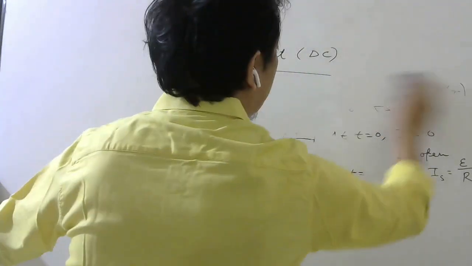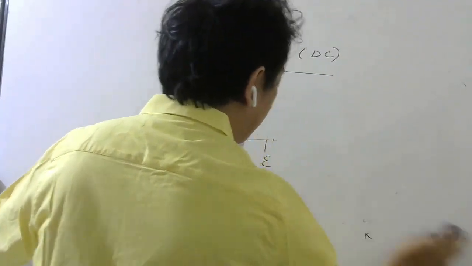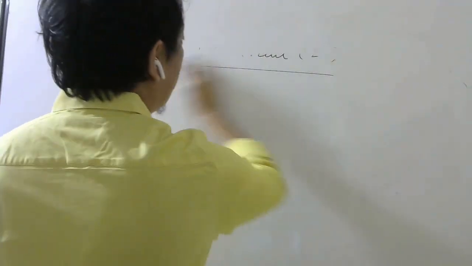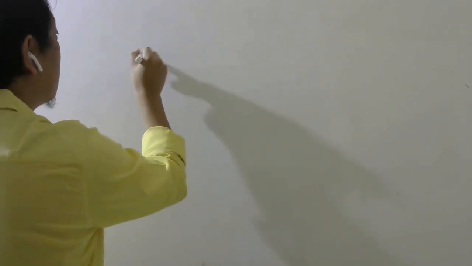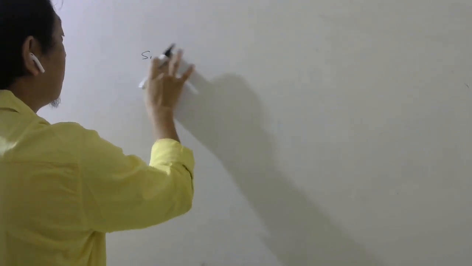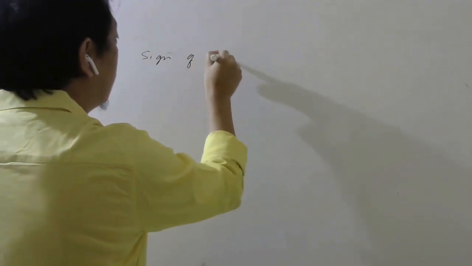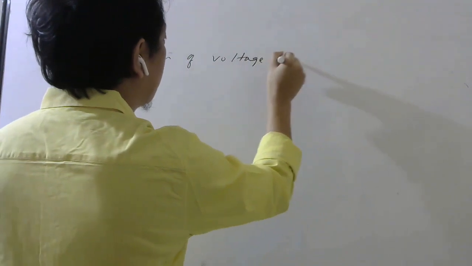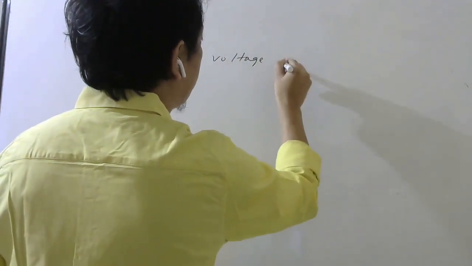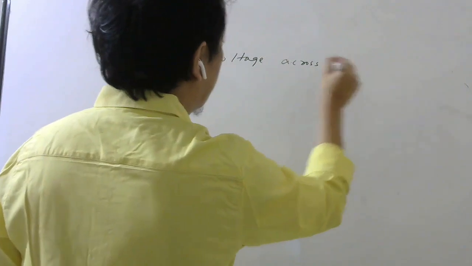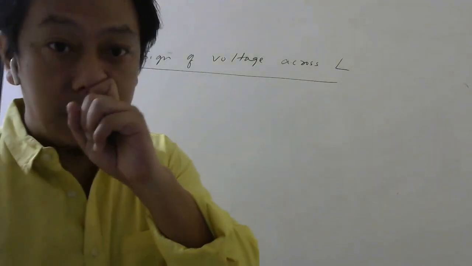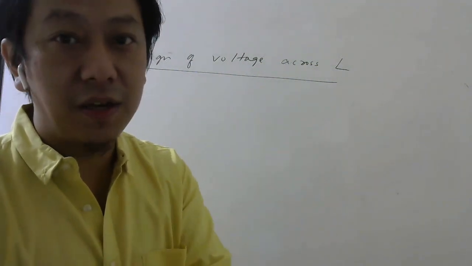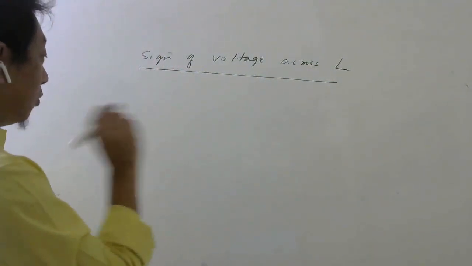Now let me try to tell you how to find which terminal of inductor will be positive when there is a voltage across the inductor. So the sign of voltage across inductor. The first thing is current should change in the inductor. If current is constant, there will be no voltage. L di by dt will be 0. So there are four cases.